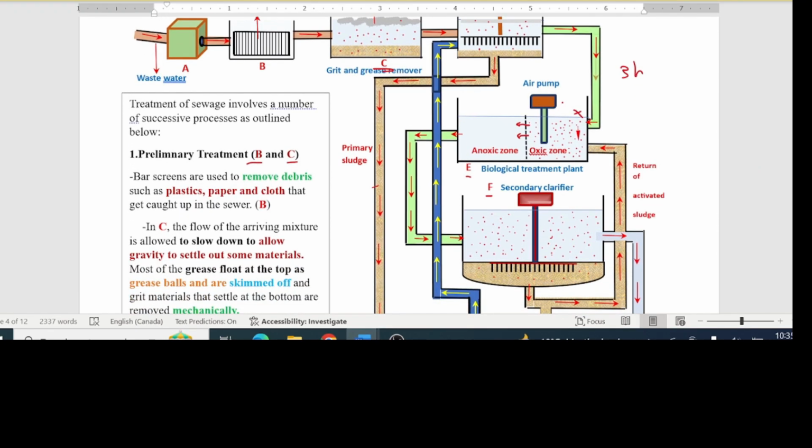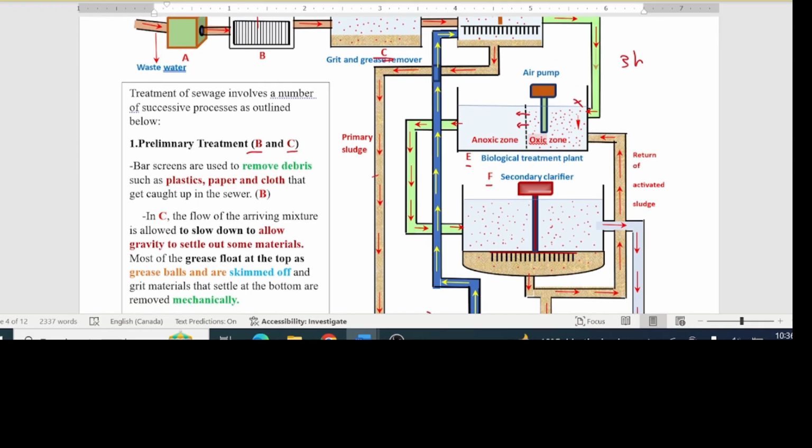Large organic solids are broken down and digested by the aerobic microbes. The main excretory product, urea, is changed to nitrate ions by a series of bacteria. The water spends 3 hours here. After this time, the water from the oxic zone moves into the anoxic zone, where nitrate ions are changed to nitrogen gas by